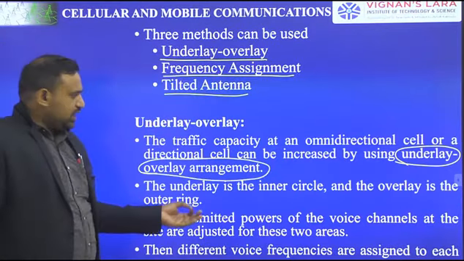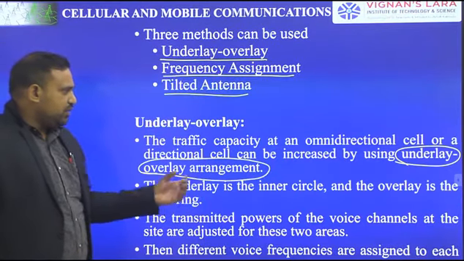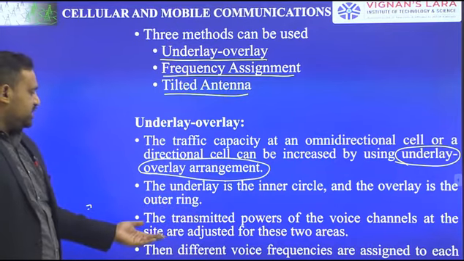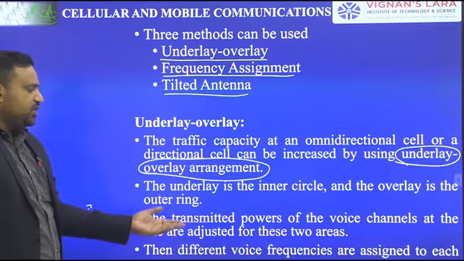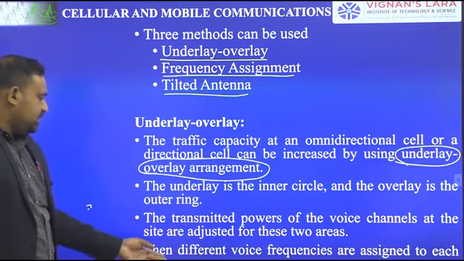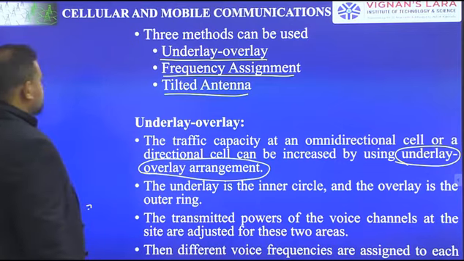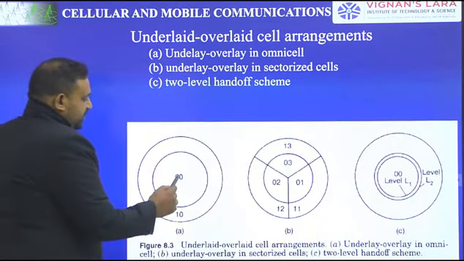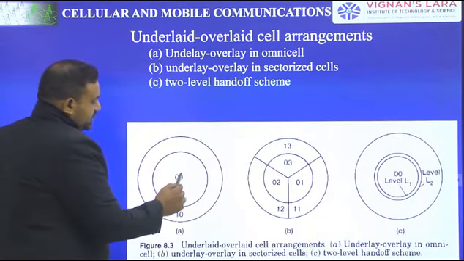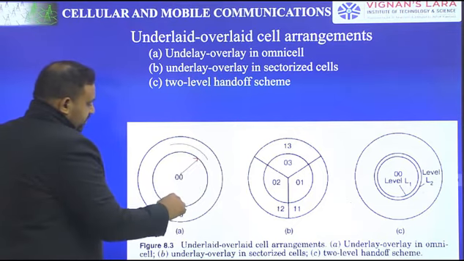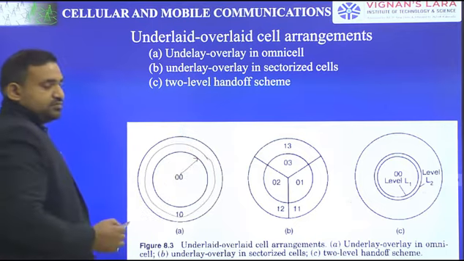So it mentioned the underlay is the inner circle and the overlay is the outer ring. The transmitted powers of voice channels at this site are adjusted for these two areas. Then different voice frequencies are assigned to each area. Here, simple, there will be different powers managed here.